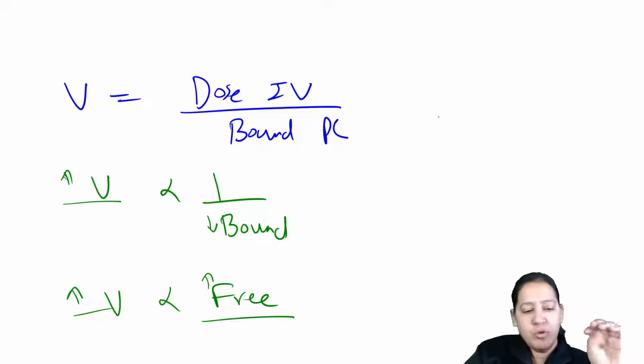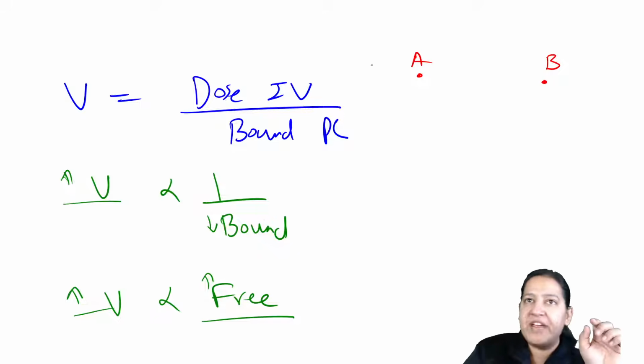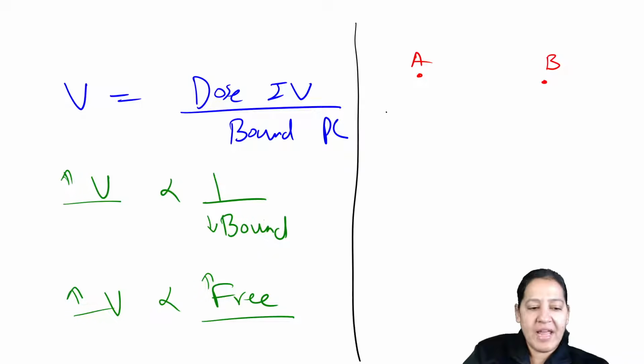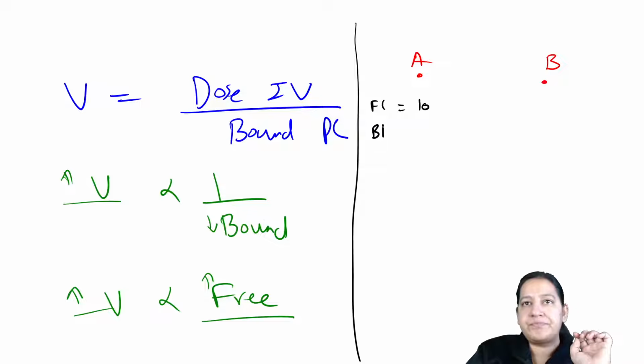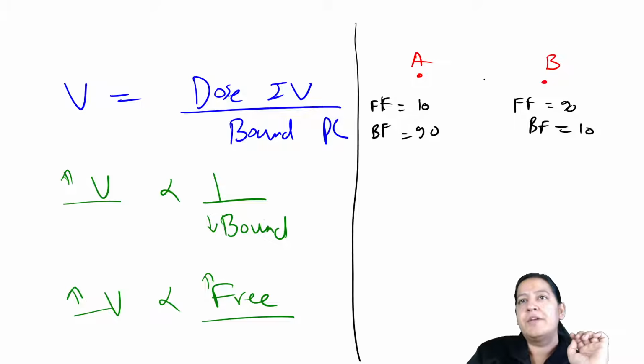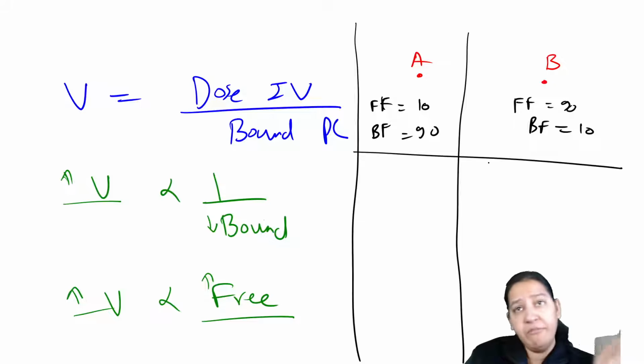Everyone. So let me assume two drugs in front of you. This is drug A. This is drug B. Both of them have free form and bound form. Let me write the values. For drug A, free form is 10 and bound form is 90. For drug B, free form is 90 and bound form is 10. Give me a thumbs up. Different drugs have different free and bound forms, in variable proportion.